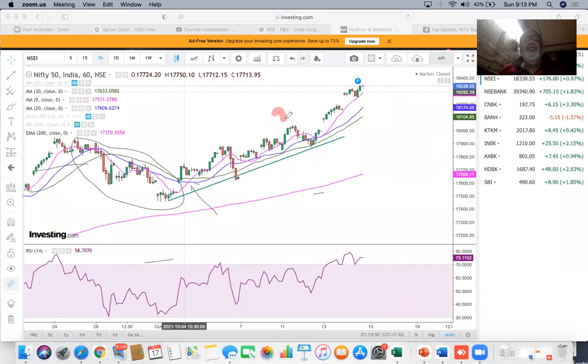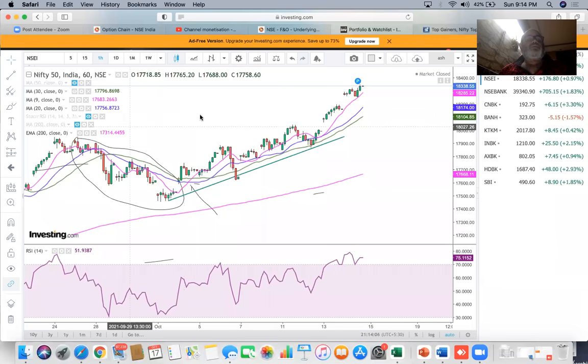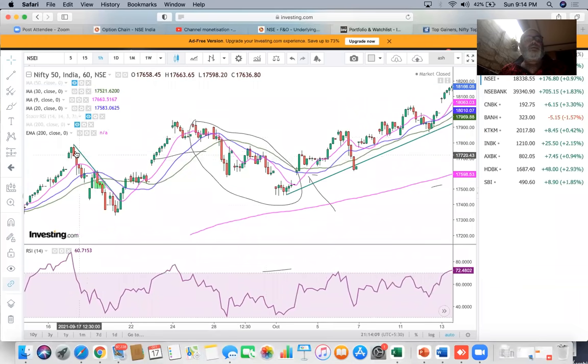This one here, this is number 2, and this one here is number 1. So at all points in time, what you need is to see what sort of trend lines, what sort of decline the market is giving you to enter. The bigger the decline, the bigger the rally.